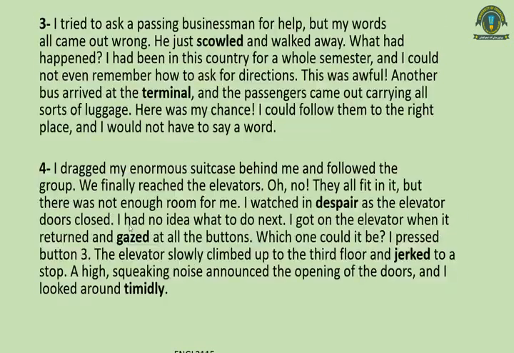I had no idea what to do next. I got on the elevator when it returned and gazed at all the buttons. Which one could it be? I pressed button 3. Now you see, the first action: the writer did not get space in the elevator. Second, when he got space in the elevator when it came again, the writer did not know which button he should press, and he pressed button 3. This is detail 2. Now detail 3 is here.